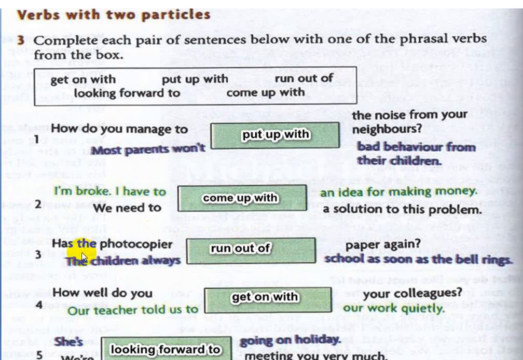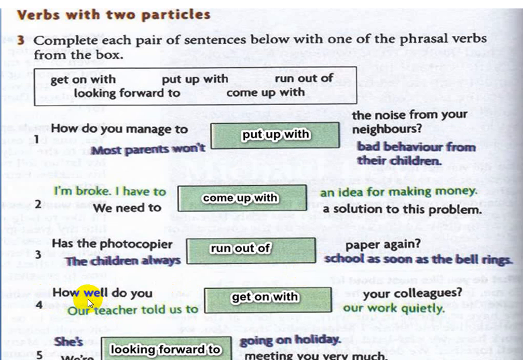In the first sentence, run out of paper means the photocopier has finished its supply of paper. And in the second, the children always run out of school, يركضون يطلعون من المدرسة, as soon as the bell rings. So here it is a literal meaning in the second sentence.